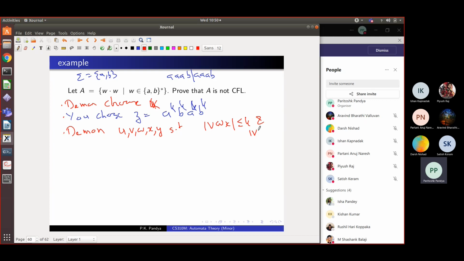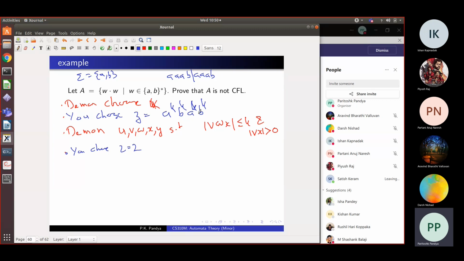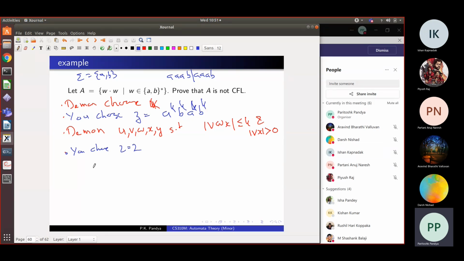He will choose some VWX. Now how do we show that you choose i equal to 2 and show that the pumped string, in all possible ways in which he chooses VWX, is not in the language? So what would be the argument? Ishan, can you help me with the argument?